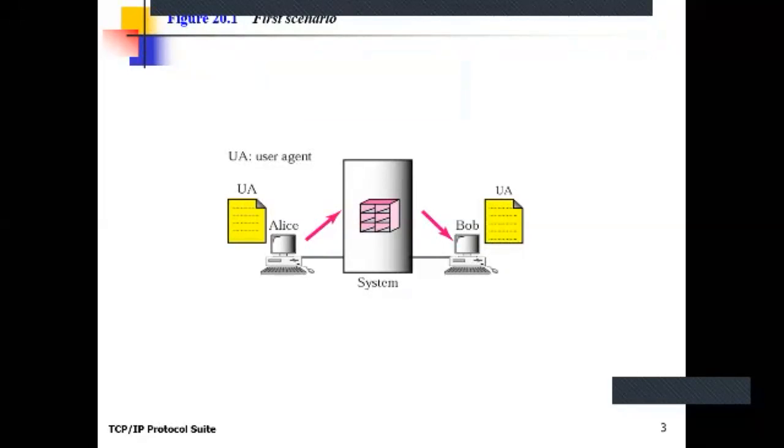Clear? This is the first scenario. That means a number of users can access the same system to send and receive mail, and this system consists of the different mailboxes of different users.